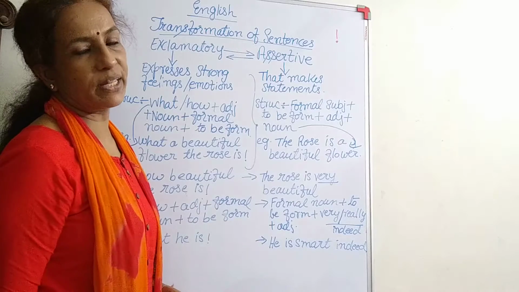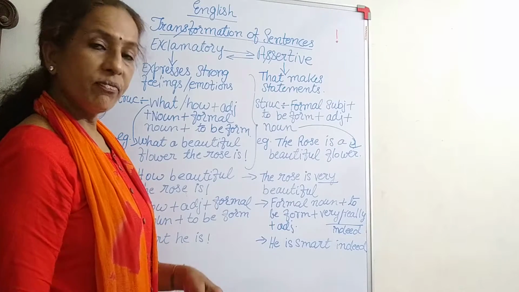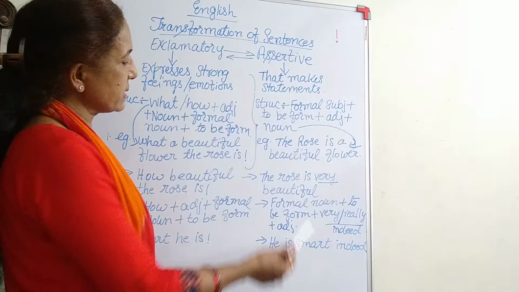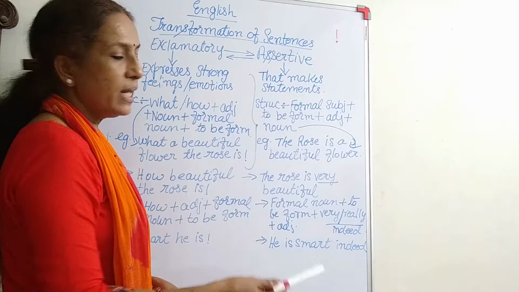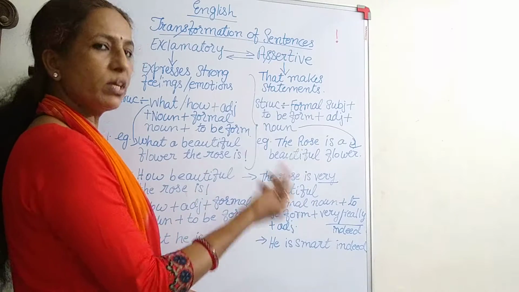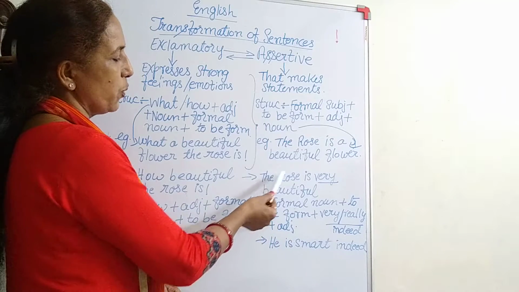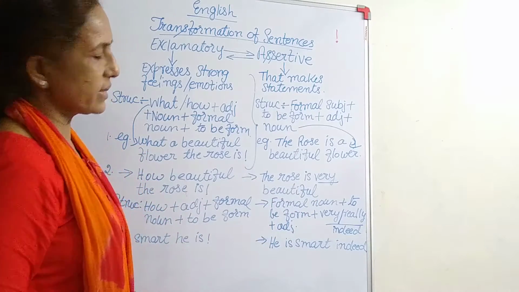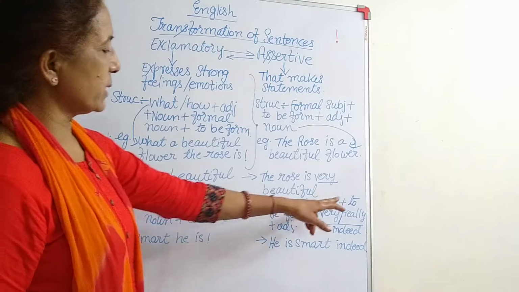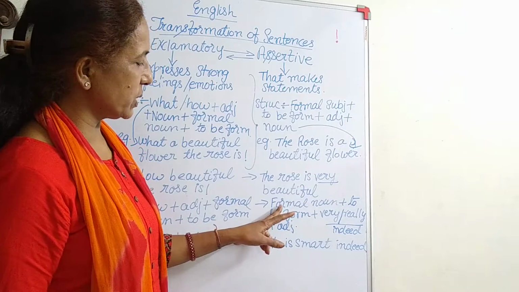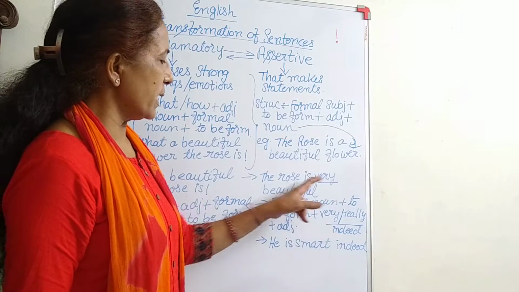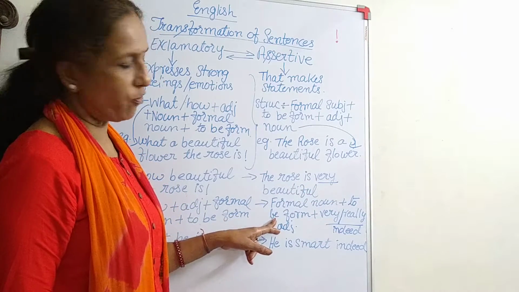And the rose is very beautiful. This is the assertive statement. Seeing the expression how beautiful the rose is, we accepted that. And what statement do we make, or what sentence do we come across? The rose is very beautiful. In an assertive sentence, how is the structure? Formal noun, that is the rose, then is, was, are, were, the to be forms.